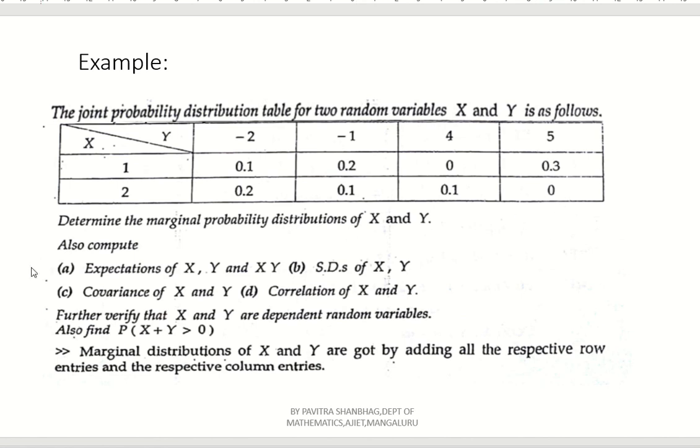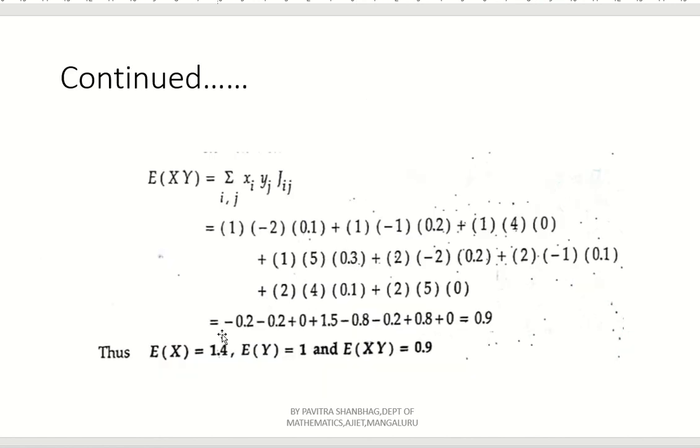Now after applying this and simplifying, you will get -0.2 plus 0, this is 1.5, this is -0.8, this is -0.2, this is plus 0.8, and this is 0. So after simplifying you will get 0.9. So the expectation of x is 1.4, the expectation of y is 1, the expectation of xy is 0.9, right?